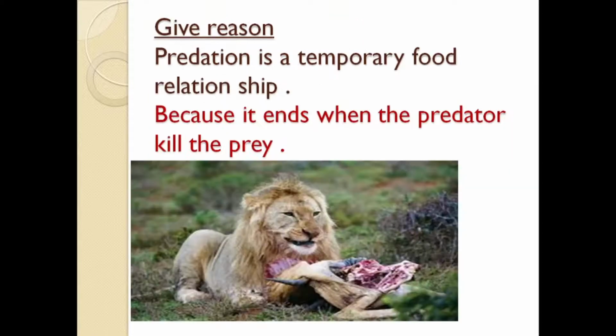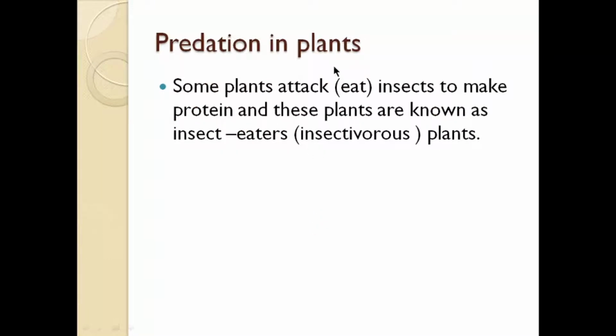Okay? Give reason. Predation is a temporary food relationship. Why is predation temporary? Temporary means يعني مؤقت. ليه هي food relationship ولكن temporary? Because it ends when the predator kills the prey. Predation in plants. Some plants attack or eat insects to make protein, and these plants are known as insect eaters or insectivorous plants.